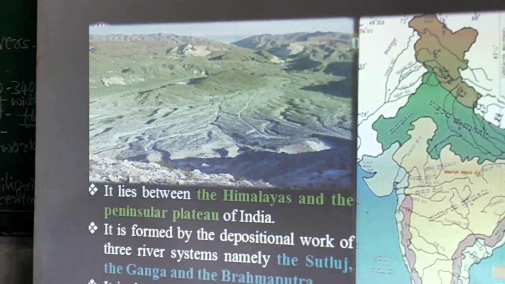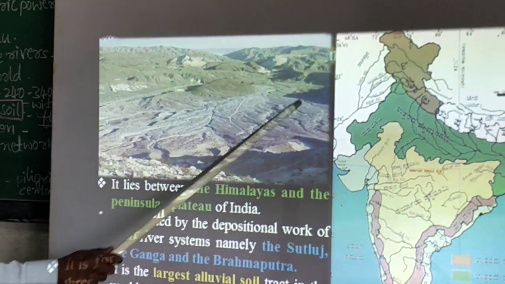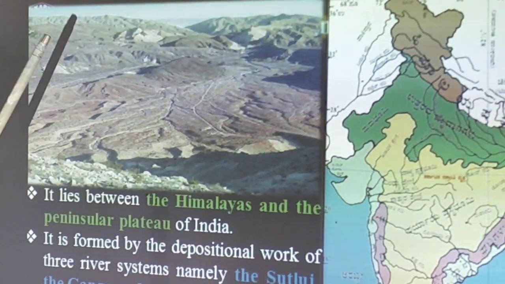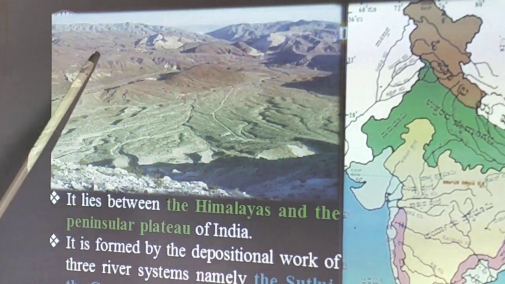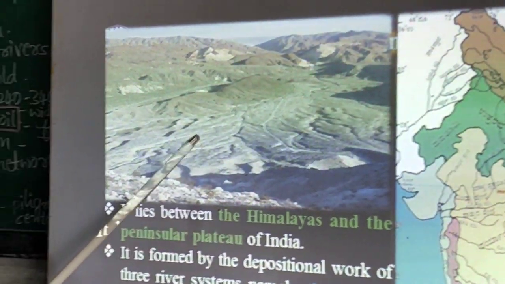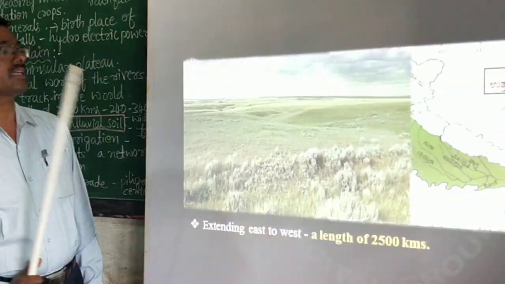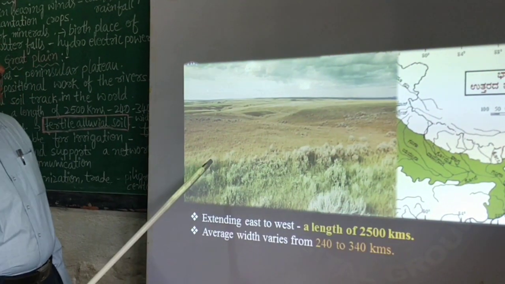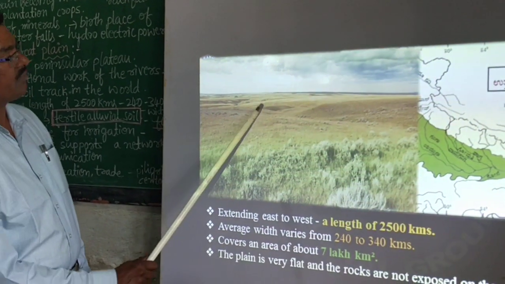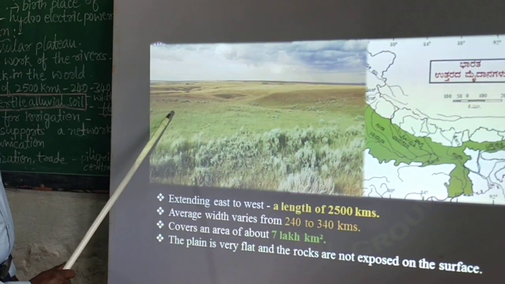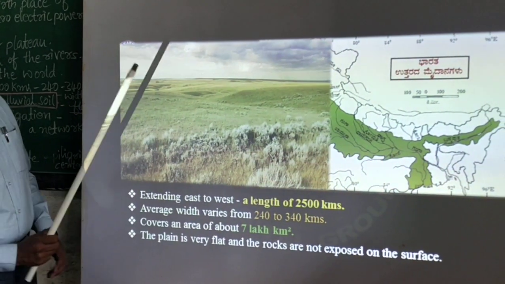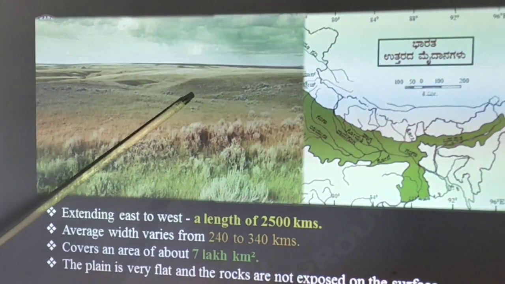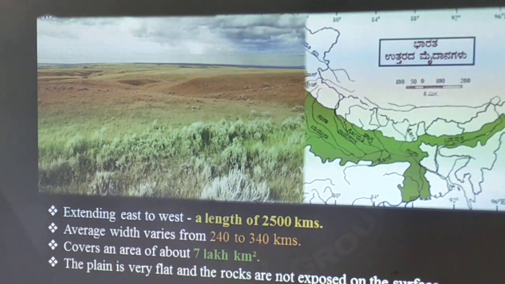Next one. So this is the largest alluvial tract in the world. It covers 7 lakh square kilometers and a length of 2,500 kilometers, and it is very flat, and the rocks are not exposed on the surface.